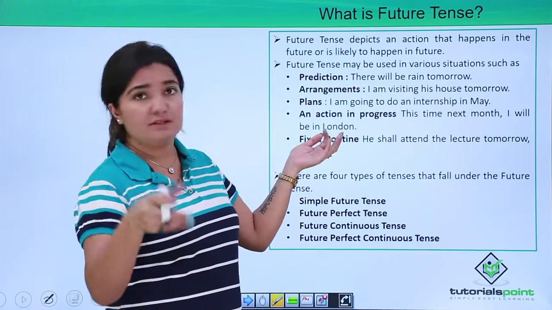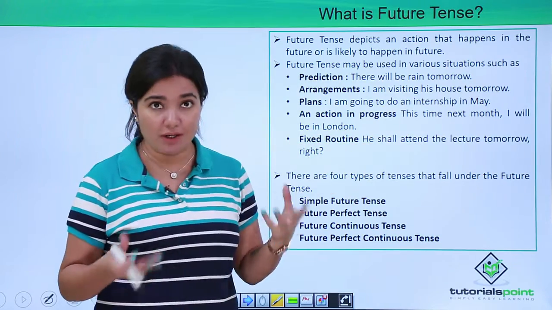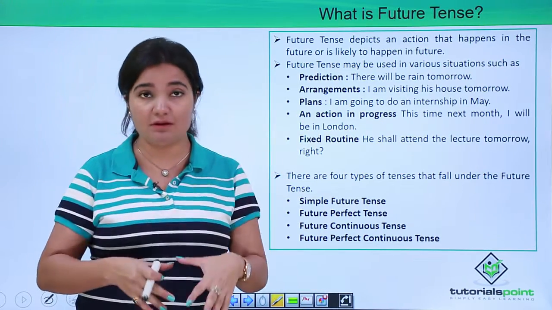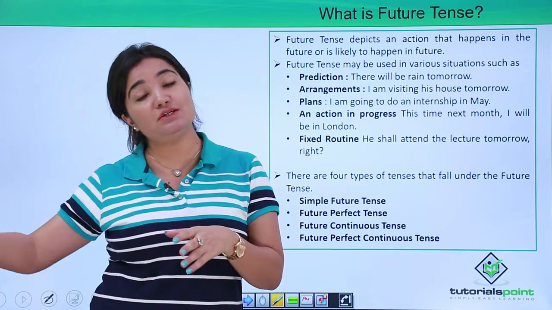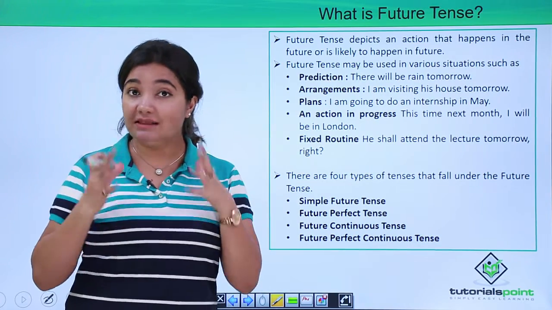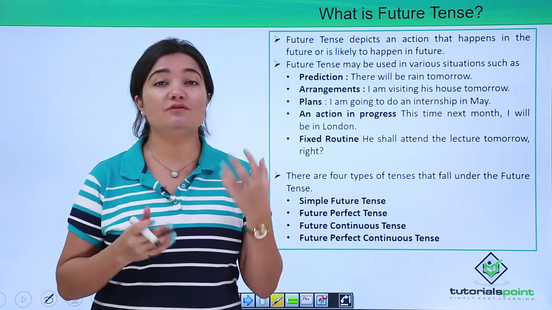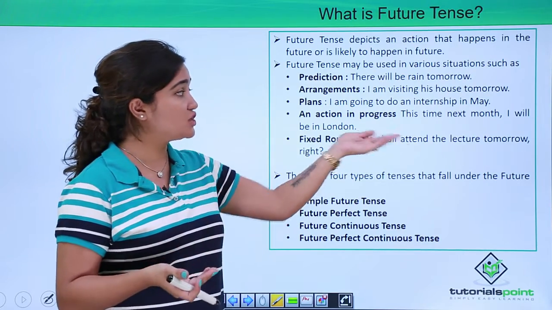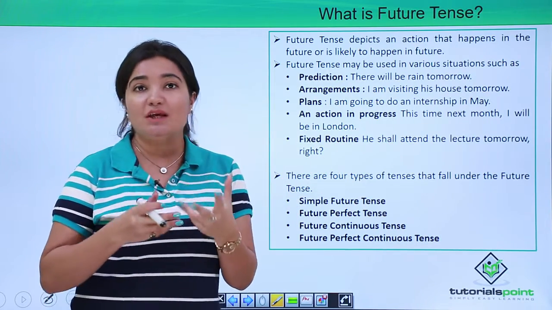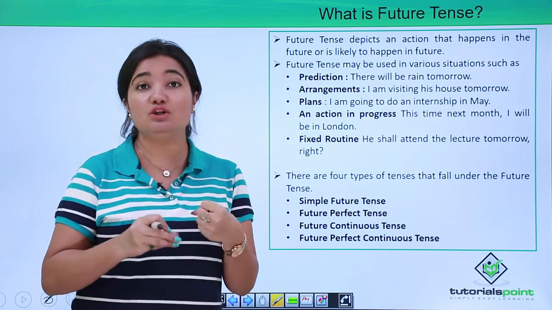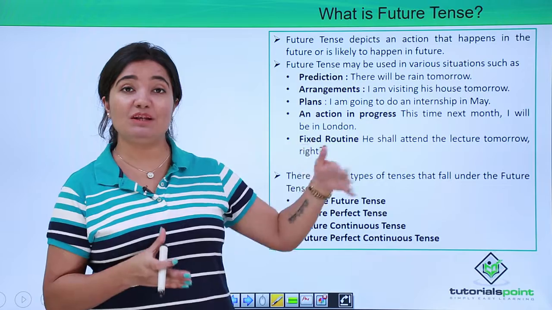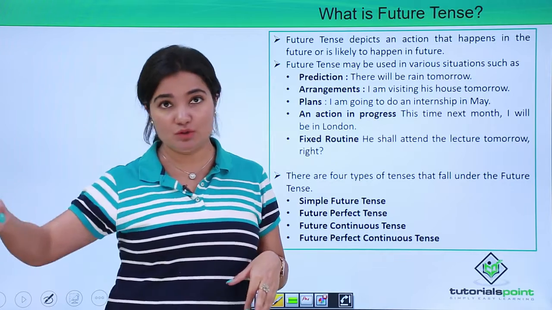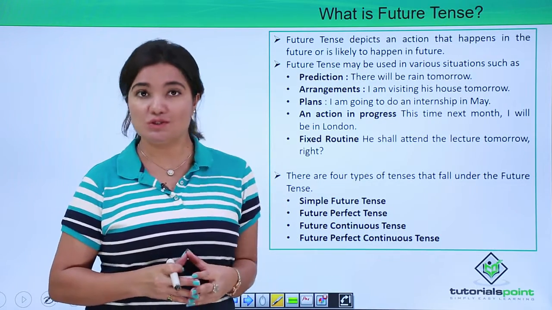Then fixed routine. For example, he shall attend the lecture tomorrow, right? So something that you feel is fixed, happened in the past, happens in the present and will continue to happen in the future as well. So in that case also, this clause of future definitely comes into picture, right? So for example, here we just read, he shall attend the lecture tomorrow, right? So something that by virtue of the fact that it has been happening in the past, it happens in the present, so it might as well happen in the future. So in that case as well, you might want to use that.